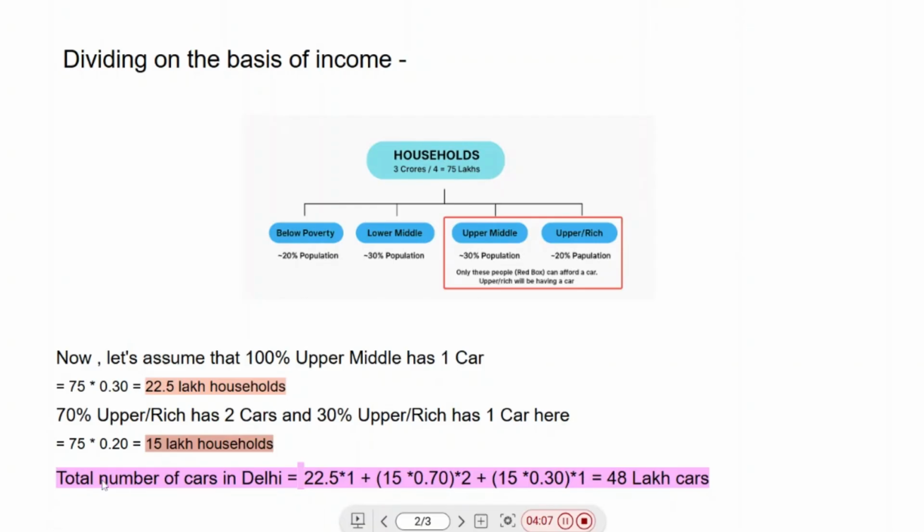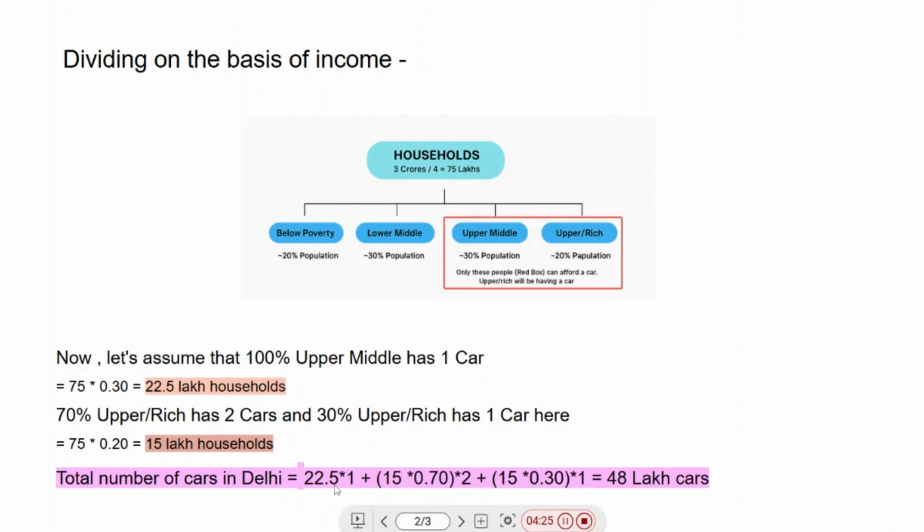Now, to calculate the number of cars in Delhi, we would multiply the number of households by the number of cars per household, and combine all three. It will give us the number of cars in Delhi.